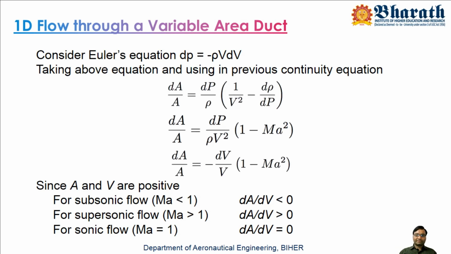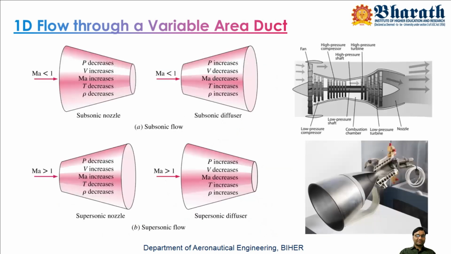The figure I have shown here is a high bypass ratio turbofan engine. They are meant for propelling the aircraft at subsonic velocities, M less than 1. The M less than 1 condition can be obtained easily with a converging nozzle. As area decreases, velocity increases, and that is possible with a converging nozzle.